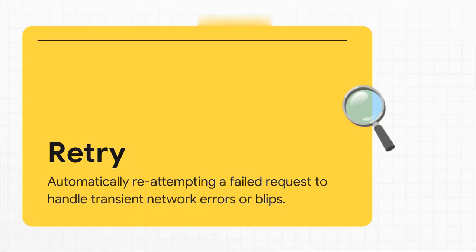Okay, next up, the classic partial outage, or the random network blip. It happens all the time, right? A request fails for some temporary reason. Well, a retry policy just automatically tries that request again.